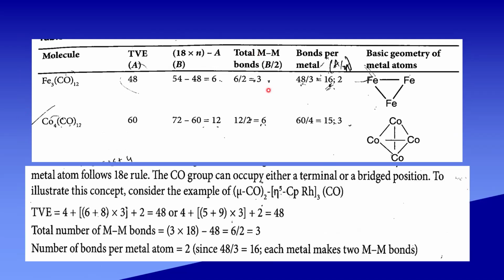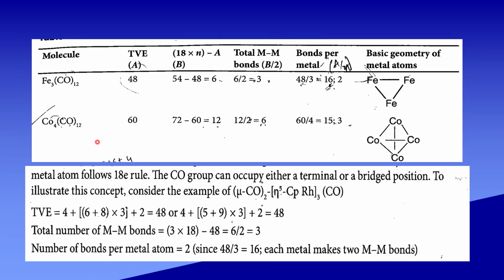If you want to know the individual metal bond, we have to divide 48 by 3, that is equal to 16. So 18 minus 16 gives 2. So each metal has 2 bonds. This is the basic geometry of Fe3(CO)12, that is triangular.